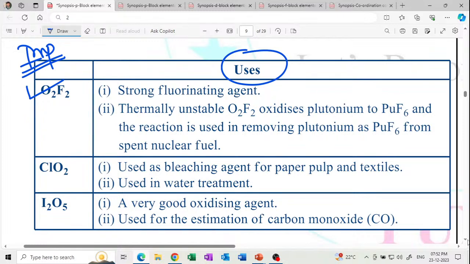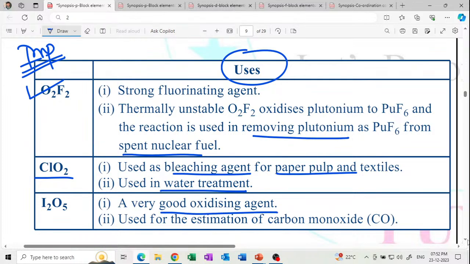O2F2 is a strong fluorinating agent, thermally unstable. It is generally used to remove plutonium from spent nuclear fuel. And ClO2 is used as a bleaching agent for paper pulp, textile, and in water treatment. I2O5 is a very good oxidizing agent. It is used for the estimation of carbon monoxide, very important.